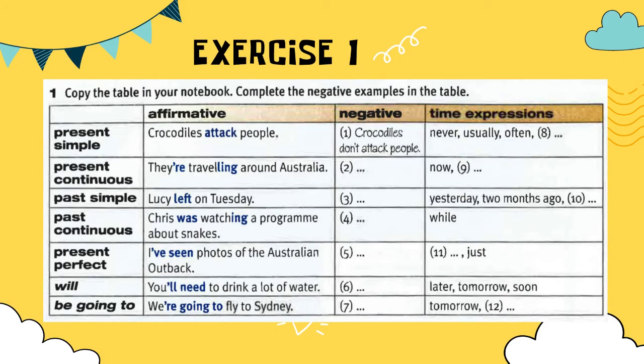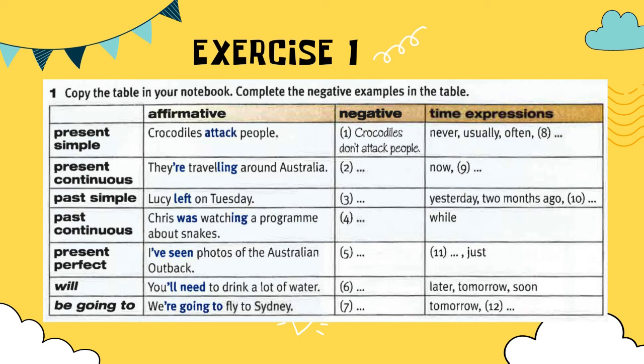Okay, now turn on your passbook to page 100. Okay, for exercise 1, copy the table in your notebook. Complete the negative examples in the table.